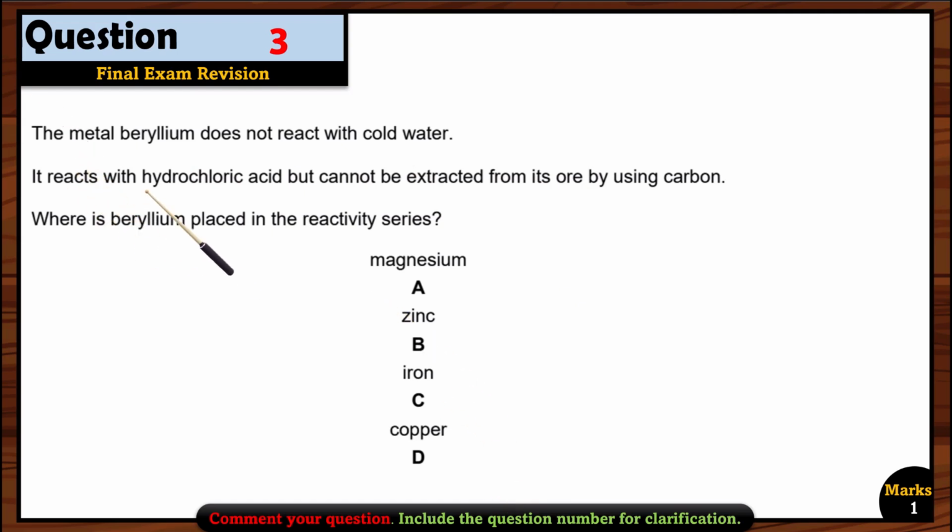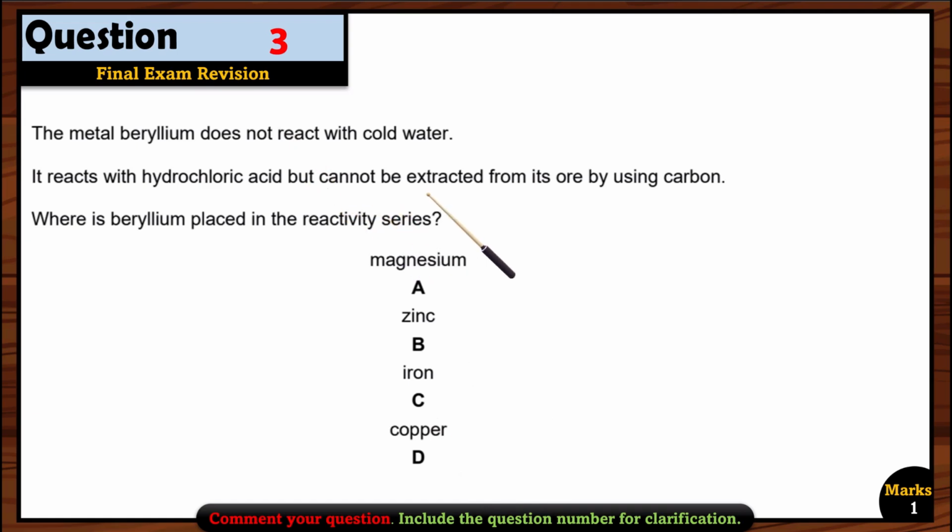Now let's see the second information. It reacts with hydrochloric acid. Okay, so it can react with hydrochloric acid, but if you see here, copper cannot react with hydrochloric acid. So all the options above copper can be right, not the below one. So A, B, C can be right.